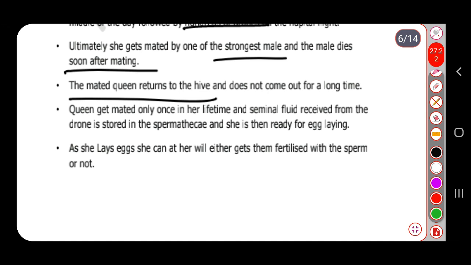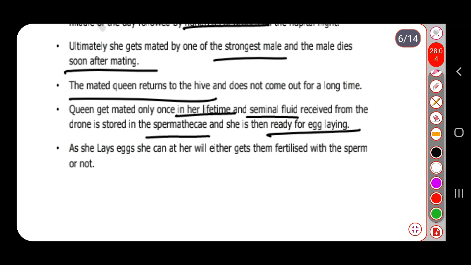Then the queen gets mated only once in her lifetime. During her lifetime, the queen will mate with the male only once. Whatever seminal fluid is received from the male is stored in the spermatheca. The spermatheca is a special pouch-like organ present in the female. Within that spermatheca, the female stores the seminal fluid of the male, which contains a number of sperms, and she is ready to lay the eggs.